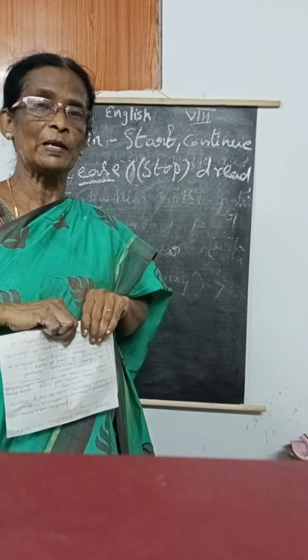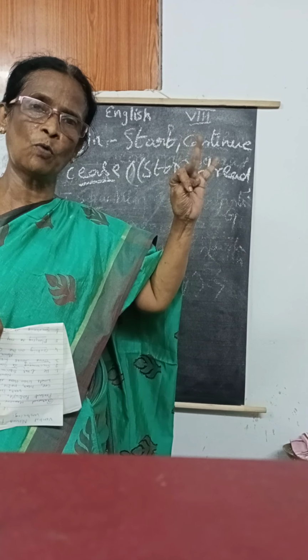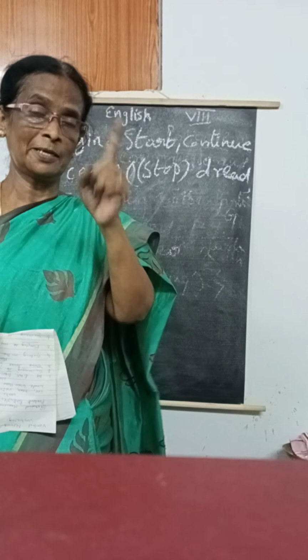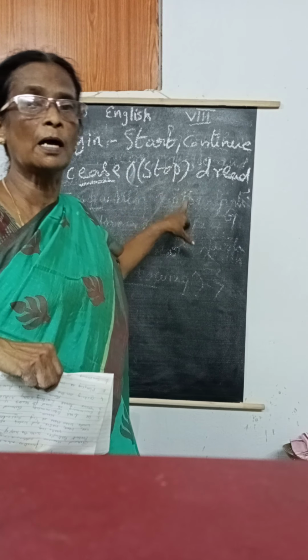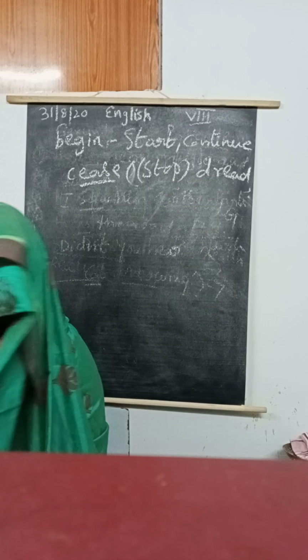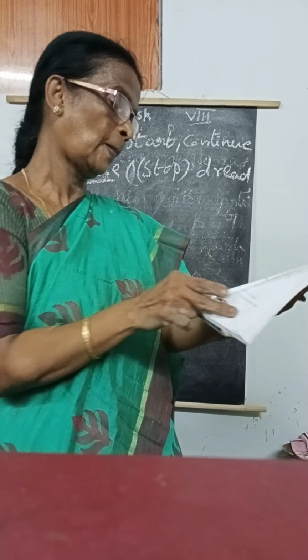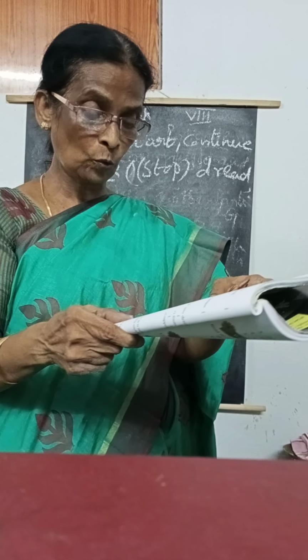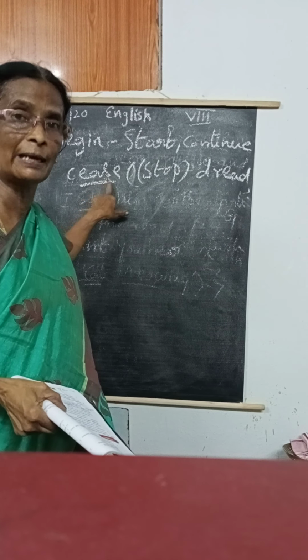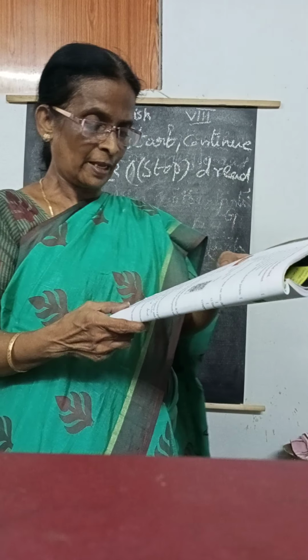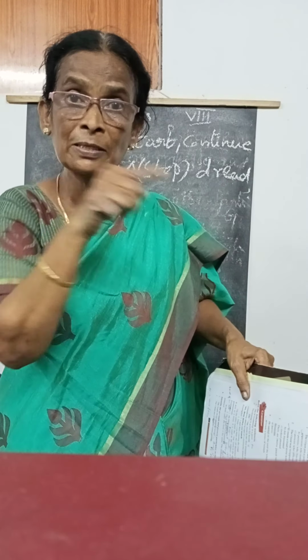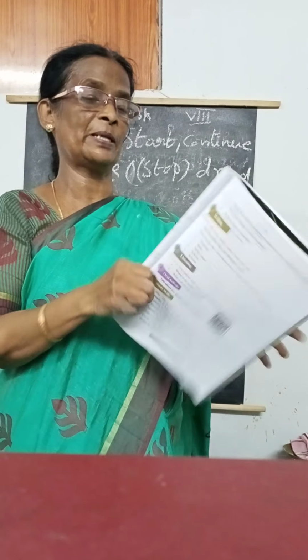So listen carefully. Just now I told you see, hear, watch and notice. After those, the ing is the present participle. When there are these other words, these are known as the gerund. For example, in the textbook they gave first: the north wind ceased roaring. After "ceased," that is the gerund. Then the next one: the child did not see the giant coming. See is there, so after that, it is the present participle.